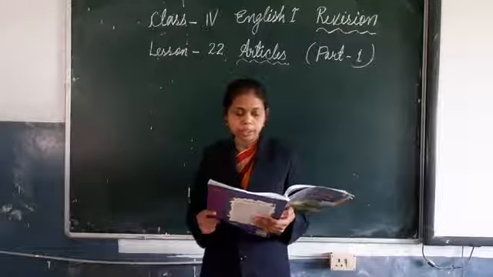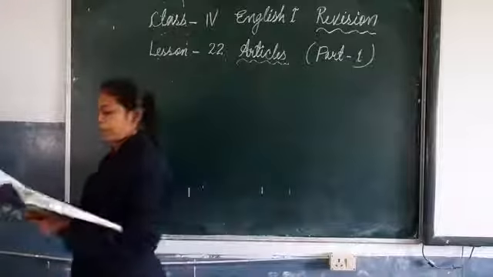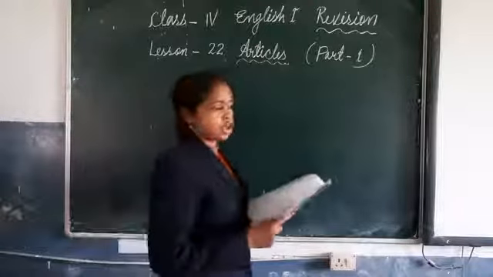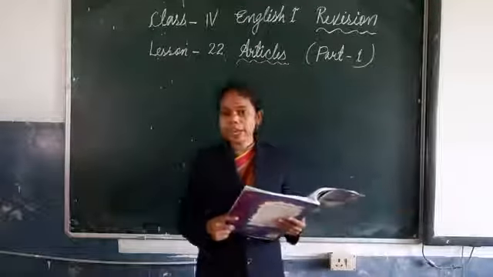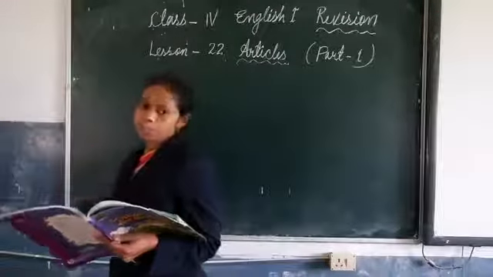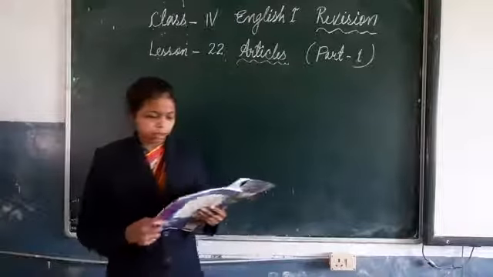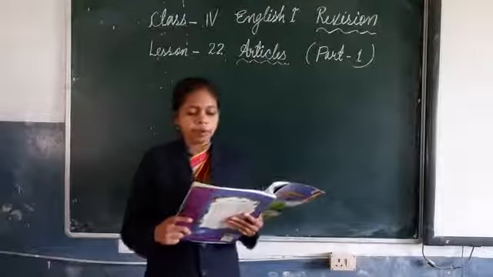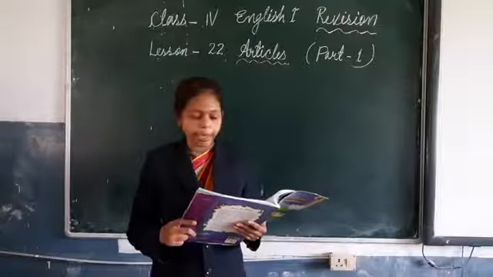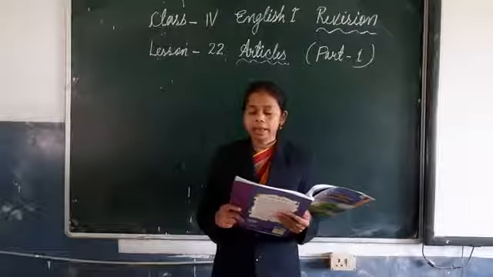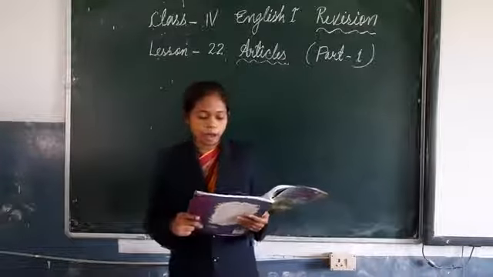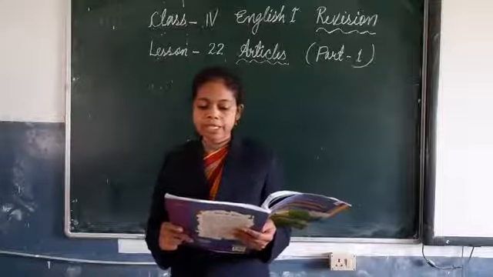Remember, what we have to remember is that the use of a and an depends on the vowel and consonant sound. Understood? Okay. We use a before words that begin with a consonant sound. See the example here: a boy, a cow, a pencil, a zebra.